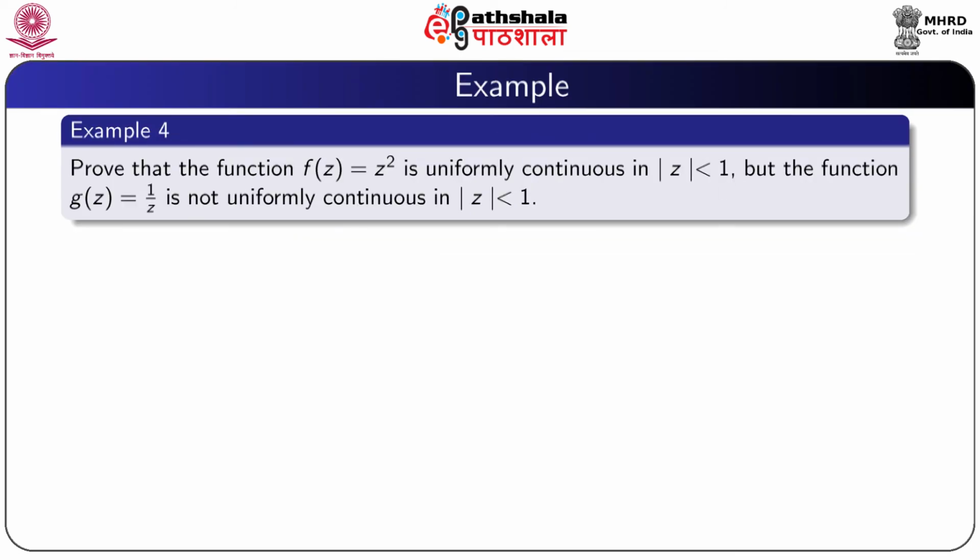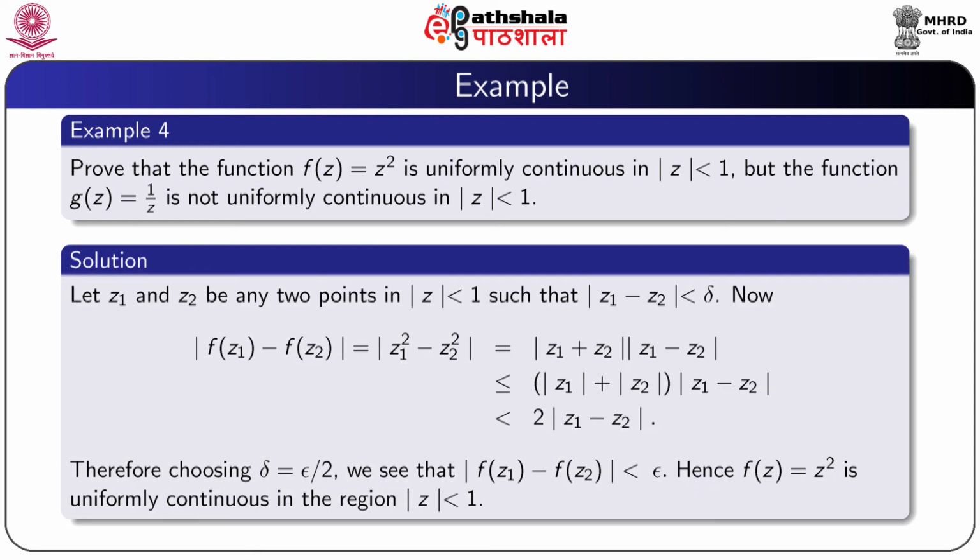So, now we give another example. Prove that the function f(z) equal to z square is uniformly continuous in mod z less than 1, but the function g(z) defined by 1 by z is not uniformly continuous in mod z less than 1. So, solution: